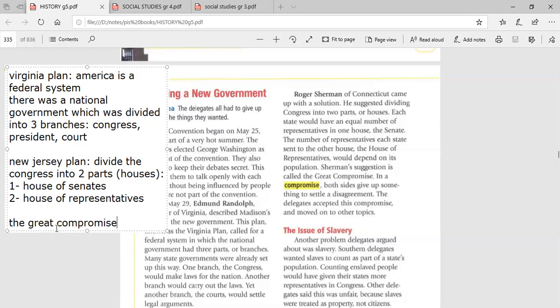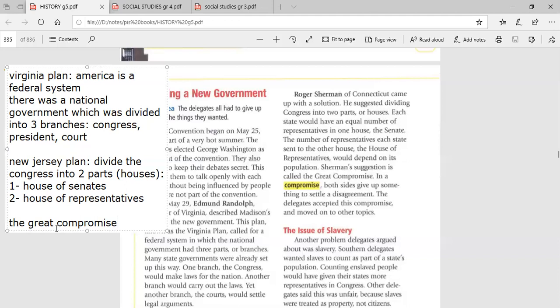Okay. After that, guys, they had another problem. After the first problem, which related to the number of representatives and senators in the Congress, they had another problem. What was this problem? This problem related to slavery.